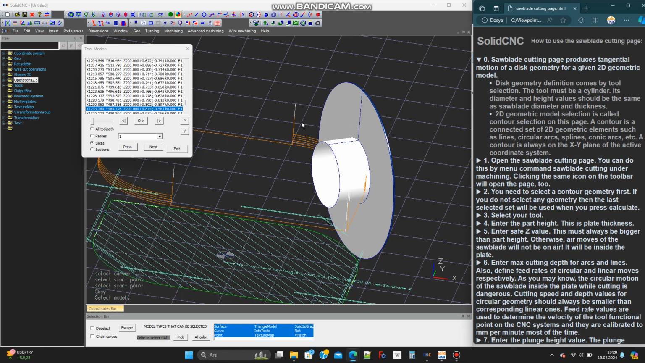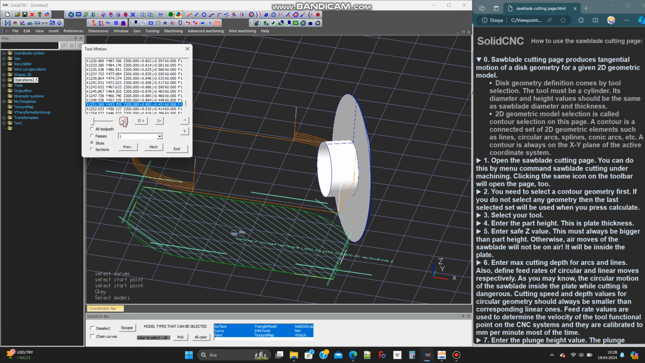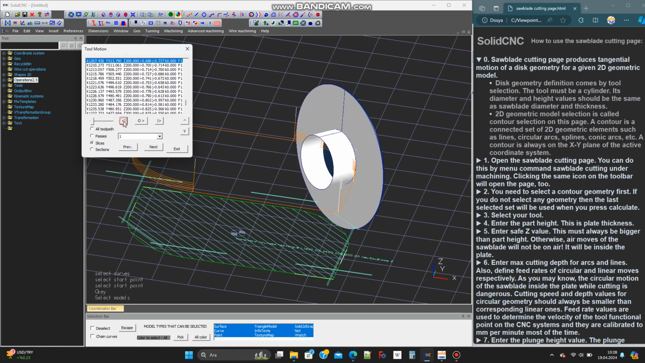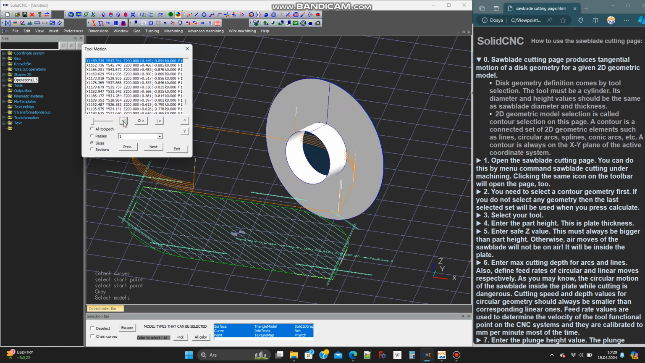Saw blade cutting page produces tangential motion of a disk geometry for a given 2D geometric model. Disk geometry definition comes by tool selection. The tool must be a cylinder. Its diameter and height values should be the same as saw blade diameter and thickness.